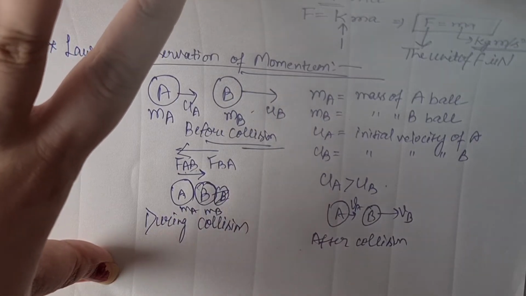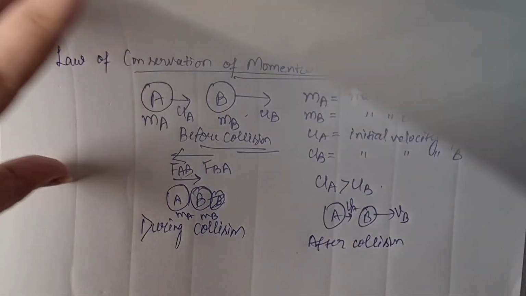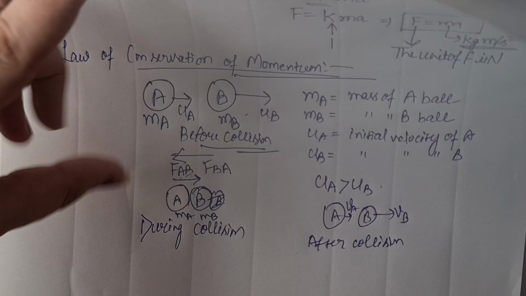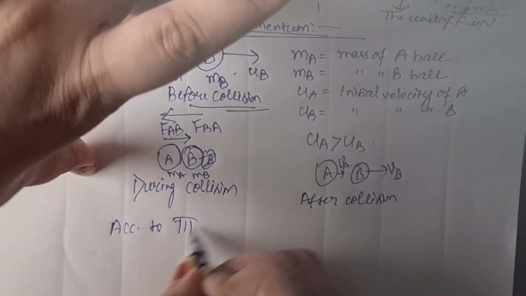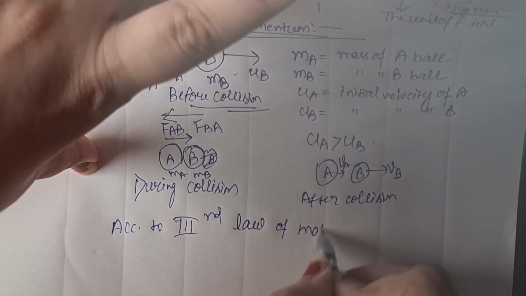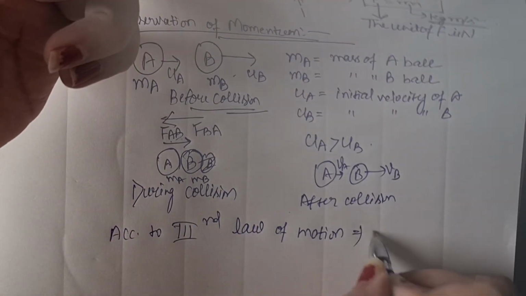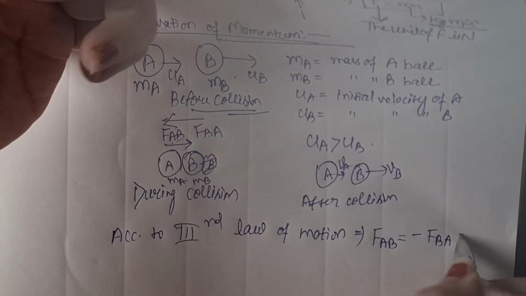FAB is the force exerted by ball A on B, and FBA is the force exerted by B on A, and they are equal in magnitude but different in direction according to the third law of motion. Third law of motion, FAB is equal to minus of FBA, right?